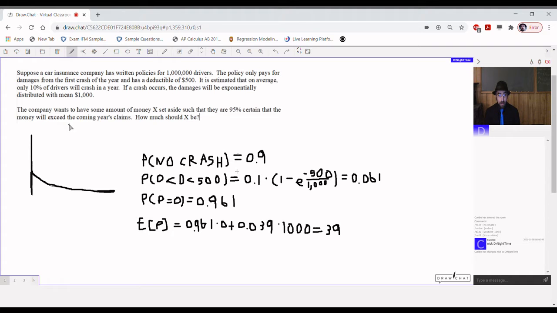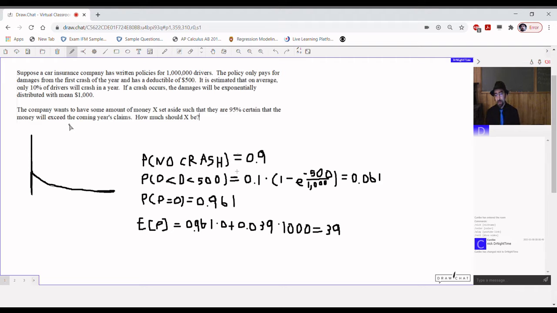All right. And we have formulas for that for exponential distributions, but not when it's this weird: well, it's exponential, except sometimes it's exactly 0, and sometimes it gets shifted over by 500 to force it to be exactly 0. So we need to do a bit of algebraic juggling for this. First thing we want to know is what's the probability of the company paying out exactly 0?